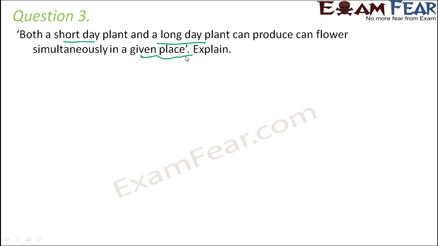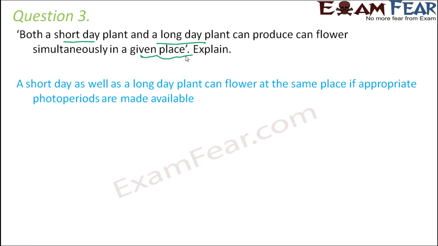Maybe the place remains the same, but if in some season the days are long, then the long day plants will flower, and if sometimes the nights are long, then the short day plants will flower. So yes, of course, they can flower simultaneously in a given place. They can flower at the same place if appropriate photoperiods are made available. So it depends on the photoperiods.